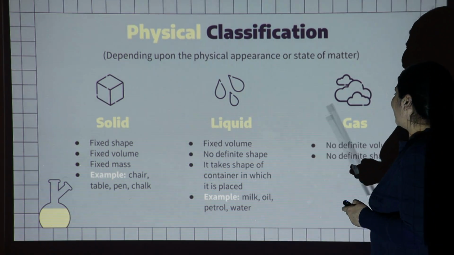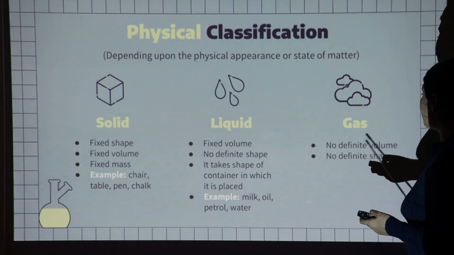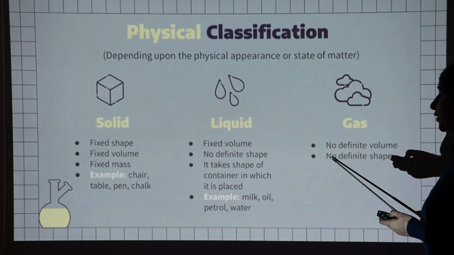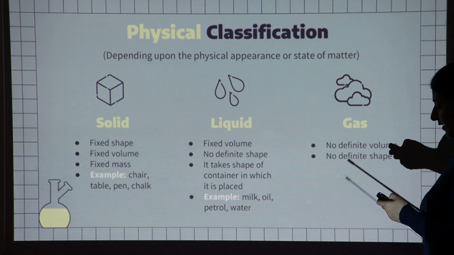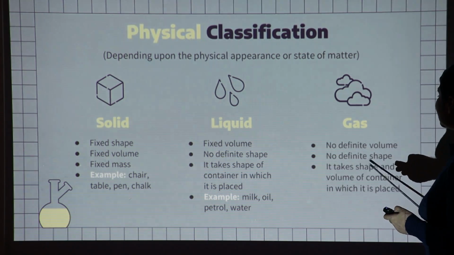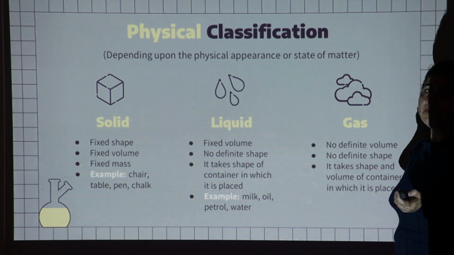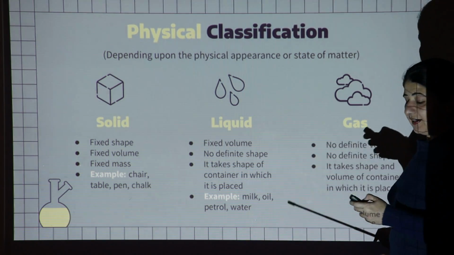The next one is the gas state, which doesn't have any definite volume and no definite shape. So what is the shape and volume of a gas? It takes the shape and volume of the container in which it is placed. The best example of a gas is air.